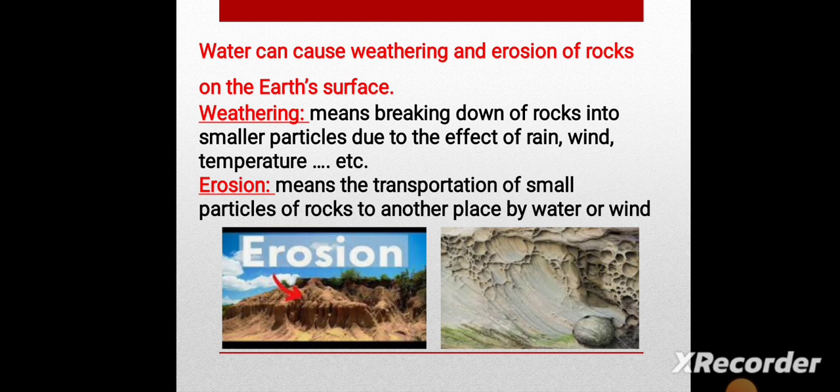Water can cause 2 natural effects on rocks. What are these 2 natural effects? It's the weathering and erosion. This picture on the right, this is the weathering. It means the breaking down of the rocks into smaller pieces or smaller particles. Why? That's because of the effect of the rain or the wind or the temperature. While the erosion is the transportation of the small particles of the rocks to another place by water or by wind.